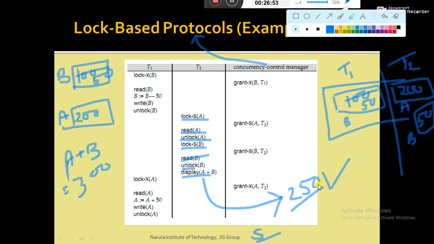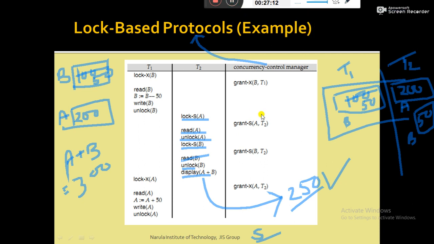The very important point here is that even if the concurrency control component is following the log-based protocol, the execution of that kind of schedule suffers a serializability problem. That means even if the concurrency control manager follows the log-based protocol, the execution of that schedule does not ensure database consistency. The database becomes inconsistent. It does not show the actual result. Instead of showing 300, it is showing 350.